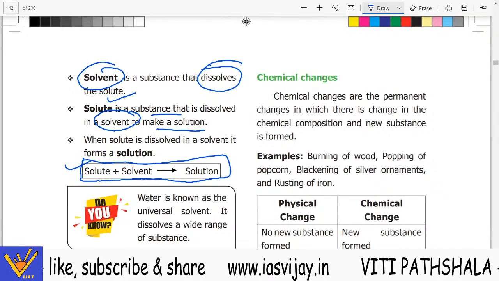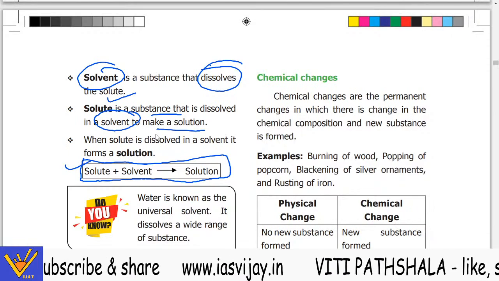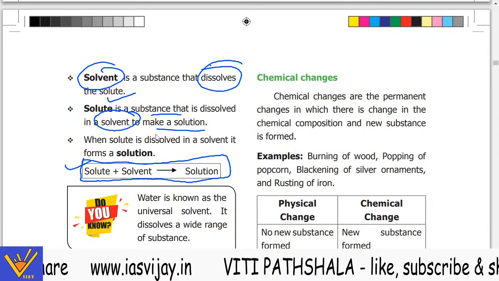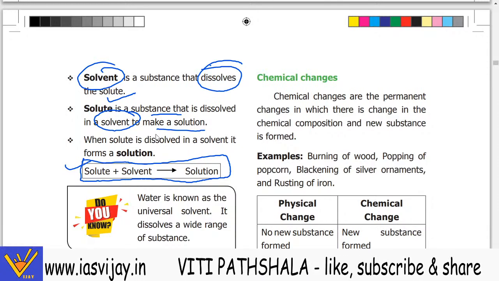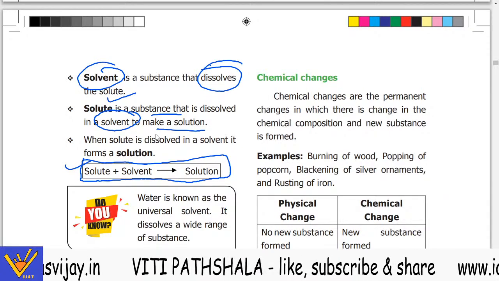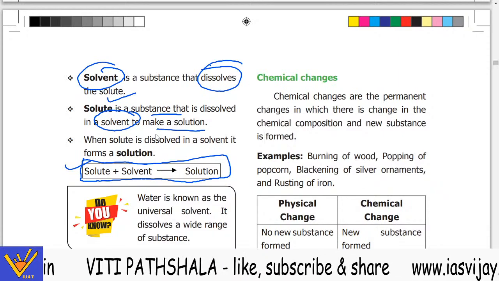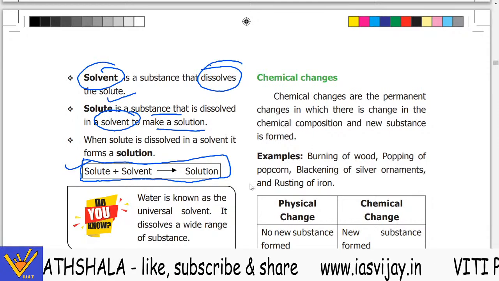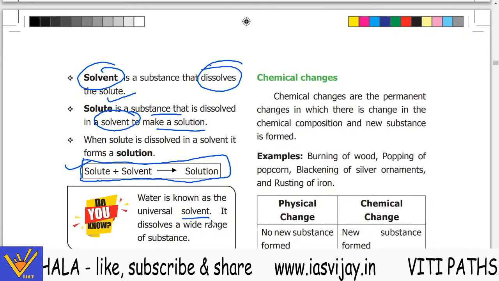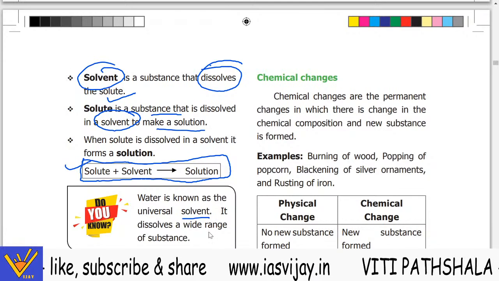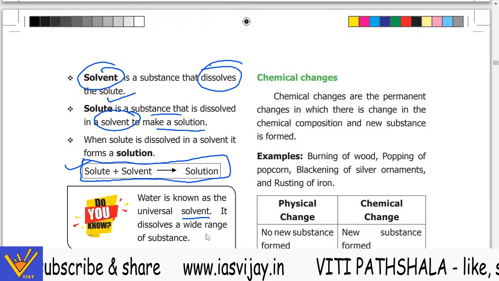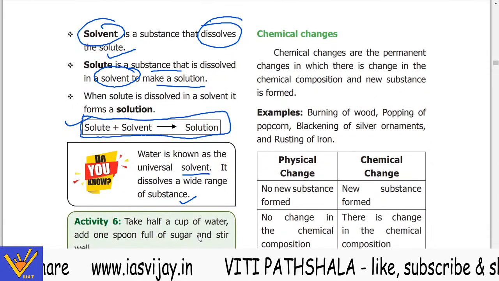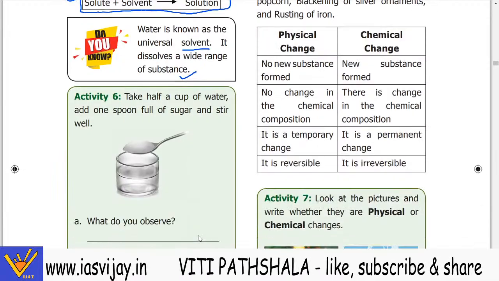So when the solute is dissolved in a solvent, yes, phosphorus is also an example. Now water is known as the universal solvent, बोलते हैं पानी को, क्योंकि वो किसी में भी मिल जाता है. It can mix with anyone. It dissolves a wide range of substances. So water is the universal solvent.